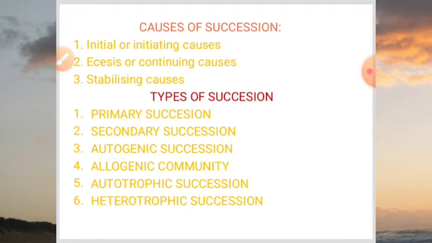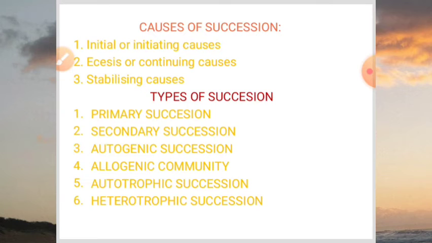Heterotrophic succession. Heterotrophic succession is characterized by dominance of heterotrophs such as bacteria, actinomycetes, fungi and some other animals. It occurs in an environment where organic substances are already present.